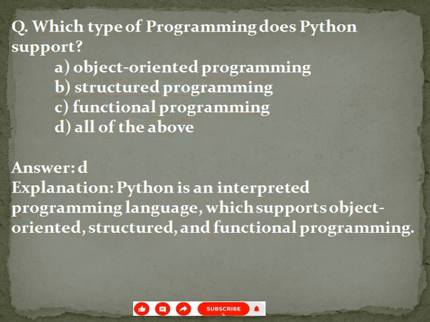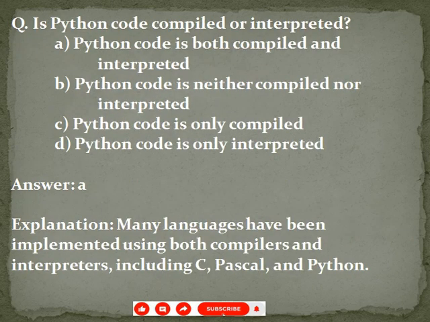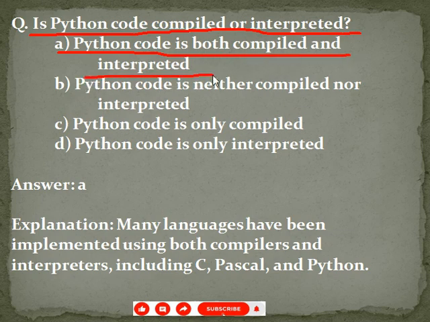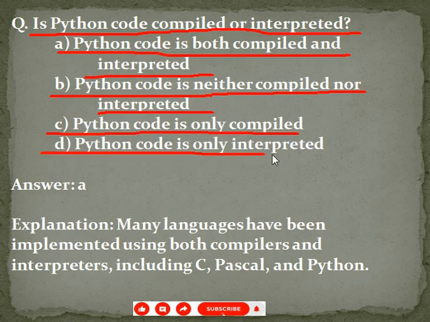Next question, is Python code compiled or interpreted? Given options are option A, Python code is both compiled and interpreted. Option B, Python code is neither compiled nor interpreted. Option C, Python code is only compiled. Option D, Python code is only interpreted. The correct option is option A, Python code is both compiled and interpreted.